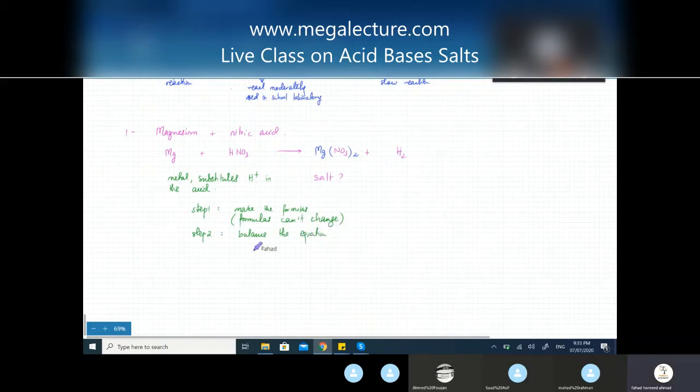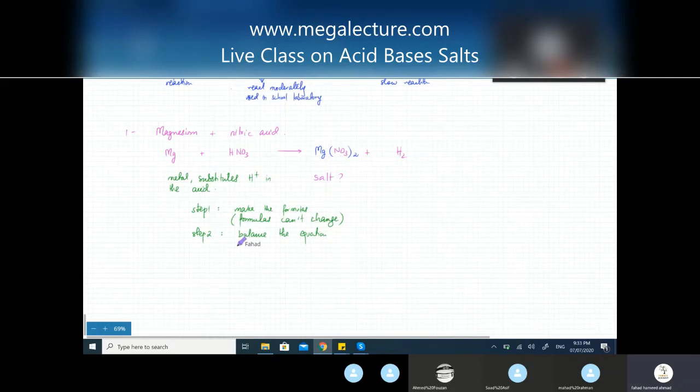Now, what does balancing equation mean? It means that the number of atoms, you can't create atoms or destroy atoms. So the number of atoms on the left-hand side and the right-hand side, they must be the same. So they can't just appear out of anywhere. If there is one hydrogen on the left side, there has to be one hydrogen on the right side.